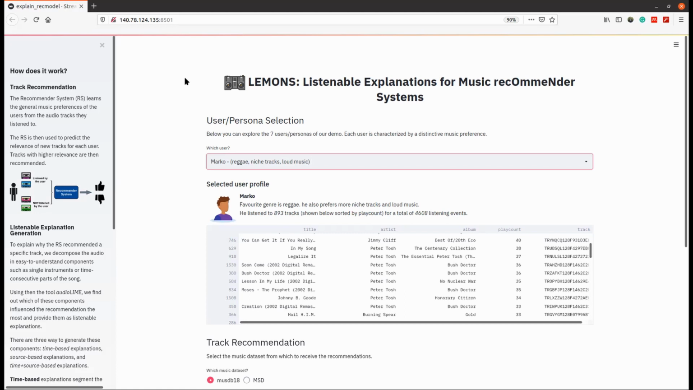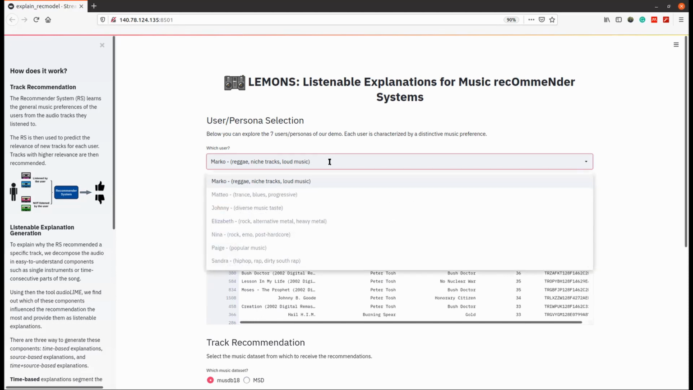In the first part of our demo, we can select one among 7 users belonging to the taste profile dataset. Each of these real users is characterized by a distinctive music preference. For example, we can see that Marco listens to reggae and loud music, Paige follows popular music, or Elizabeth mostly listens to rock, alternative metal, and heavy metal.